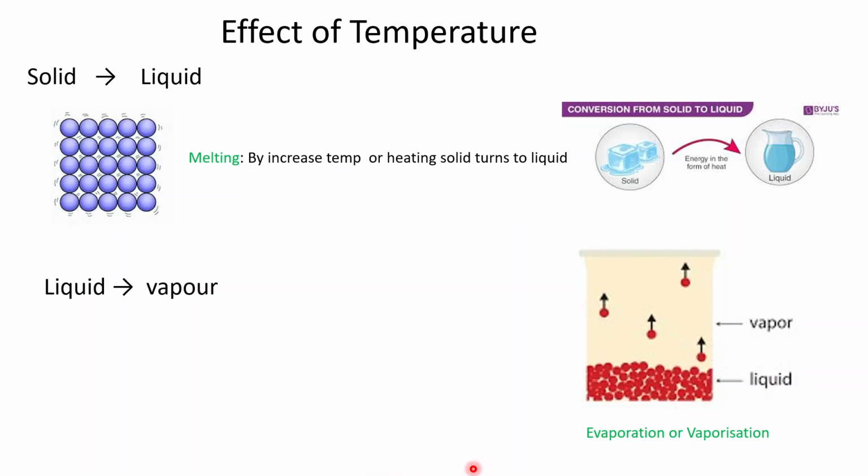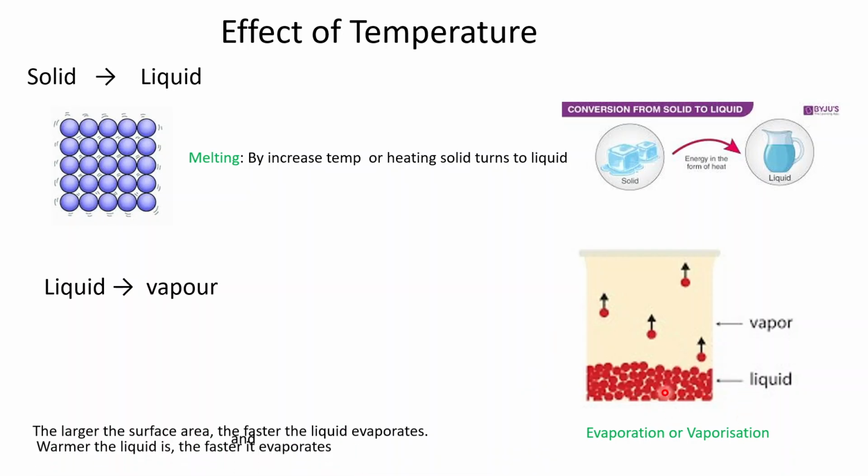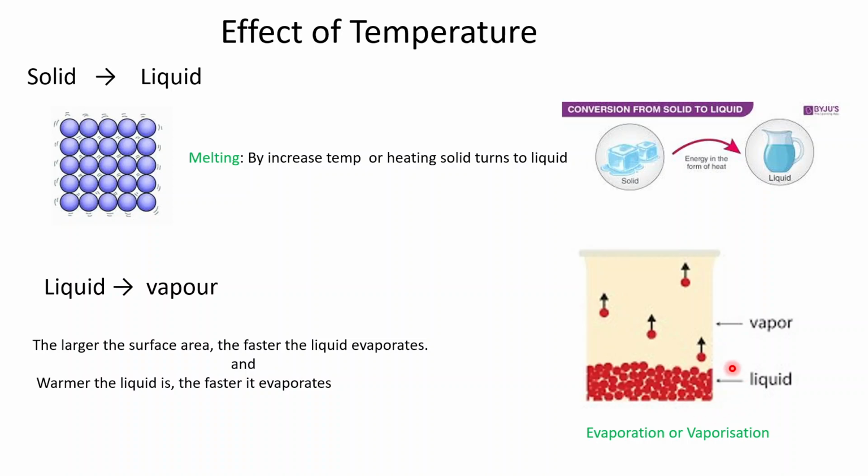What is happening in evaporation is that some particles of the liquid have enough energy to escape and form a vapor. One point here is that evaporation takes place from the surface of the liquid. So there are two major points we should remember: the larger the surface area, the faster the liquid evaporates, and the warmer the liquid is, the faster it evaporates.